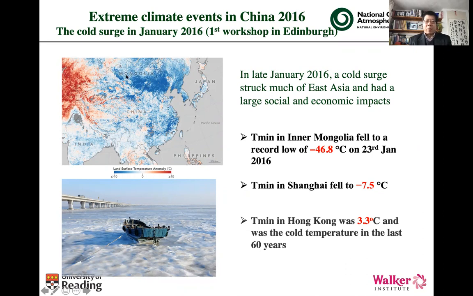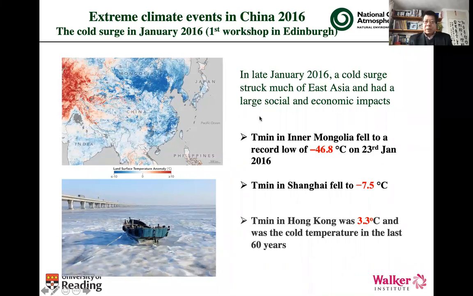You can see, for example, over a large area that includes Mongolia and East China, temperature anomalies are negative, and in some regions they reach, for example, -10.